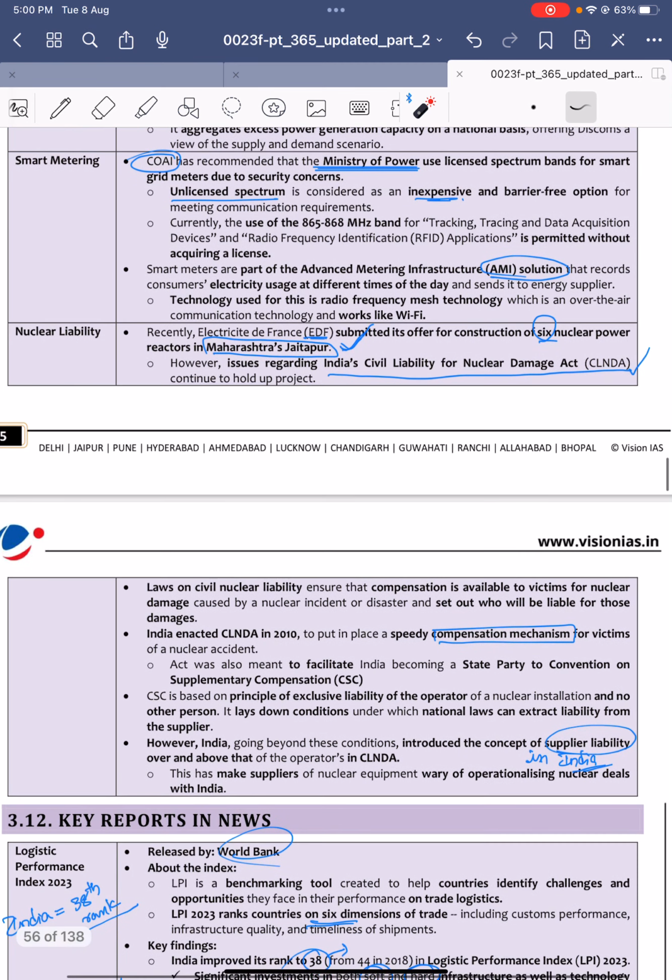Smart metering. Recently, the COAI recommended the Ministry of Power to use licensed spectrum bands for smart metering, smart grid meters, due to security concerns. Unlicensed spectrum is inexpensive and barrier free. But what the COAI suggested is, please use the licensed spectrum bands so that security can be ensured.